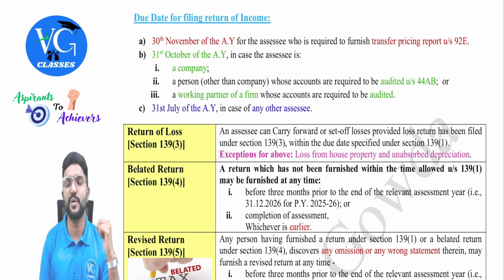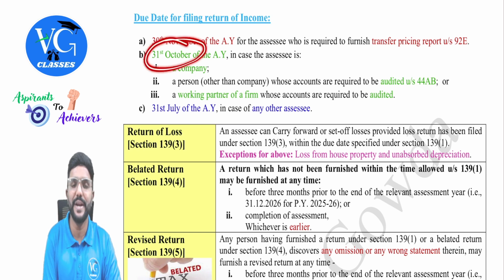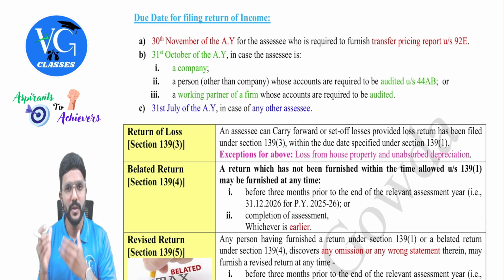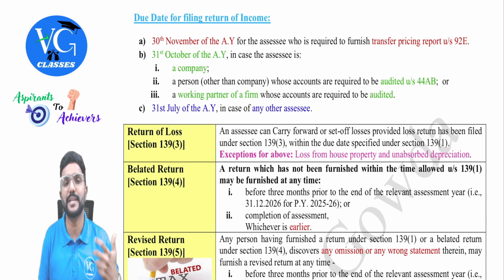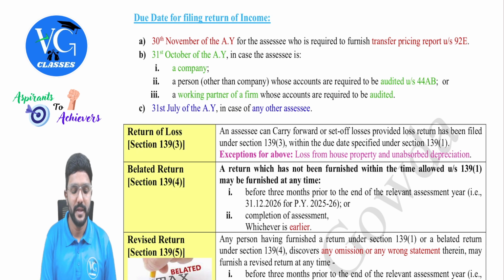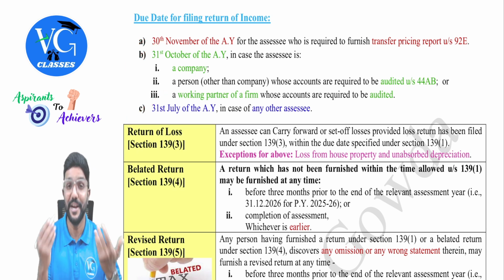Okay, and whenever tax audit is applicable as per section 44AB, a chartered accountant in practice has to be appointed and a report of tax audit has to be submitted 1 month prior to the due date of filing the income tax returns, guys. So when audit is applicable, the due date to file returns is 31st October. So 1 month prior to that, on or before 30th September, a copy of tax audit report has to be furnished.